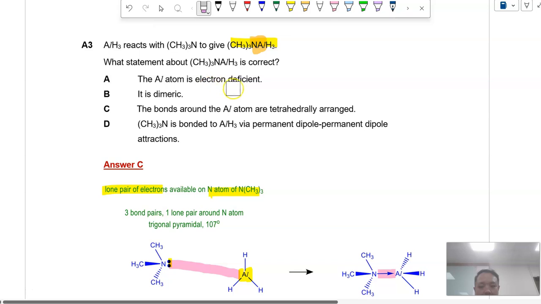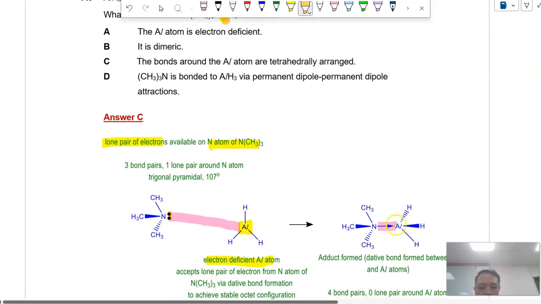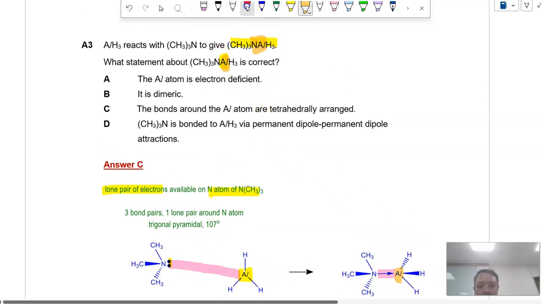The Al atom is electron deficient. Is the Al atom over here still electron deficient? Not true, because if you take a look at this Al, I've highlighted in orange here, this Al now has 4 bond pairs, it has 8 electrons, it's no longer electron deficient. Yes, previously it was electron deficient, but now it's no longer after the adduct is formed.